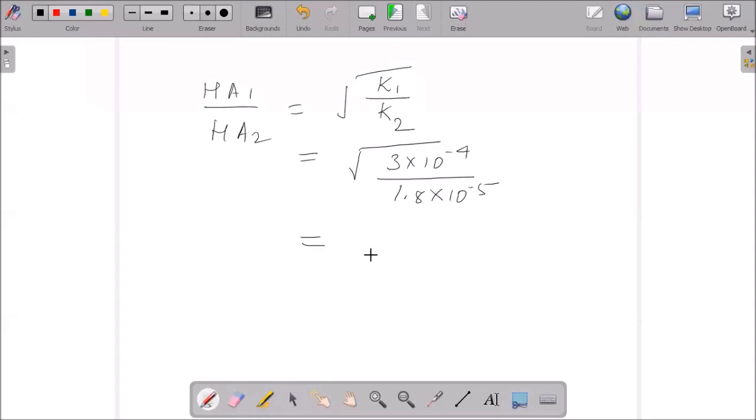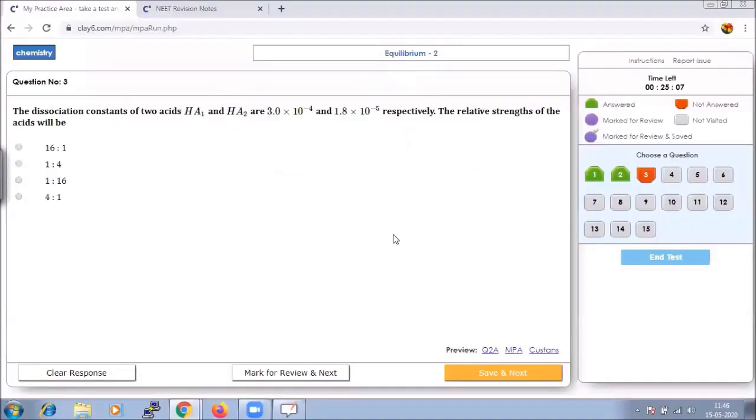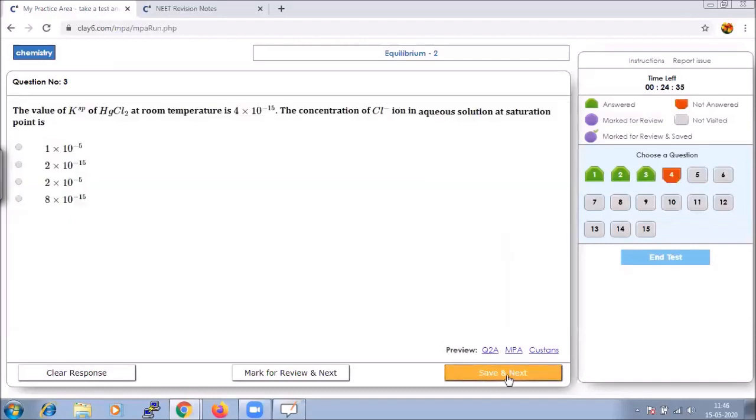Hence, if we solve this, we get a ratio of 4:1. Let us see, it is the fourth option. But to remember, we should focus on whether they are asking the ratio of HA1 to HA2 or HA2 to HA1. So accordingly, the option will change. It's very important to note that both options are available. If we change the value, that is 1.8 by 3.0, we get 1:4, and if it is 3 by 1.8, it is 4:1. Save that and go to next.